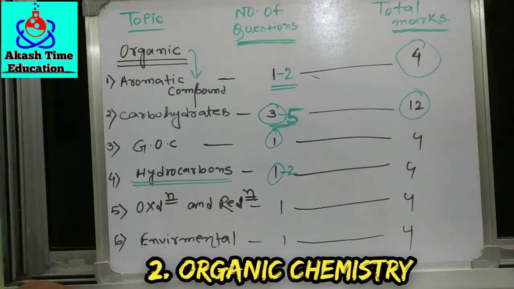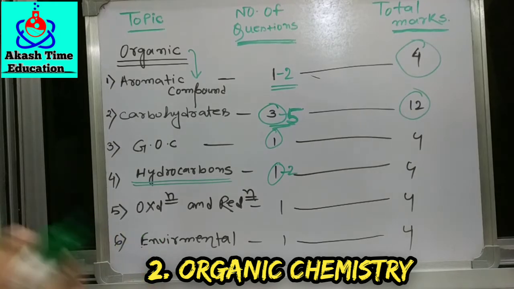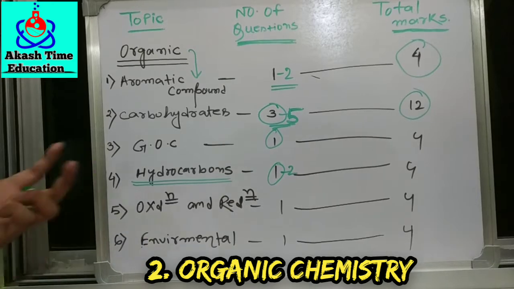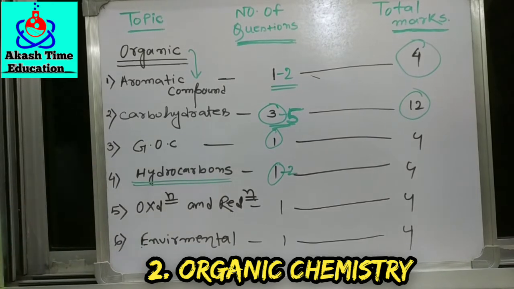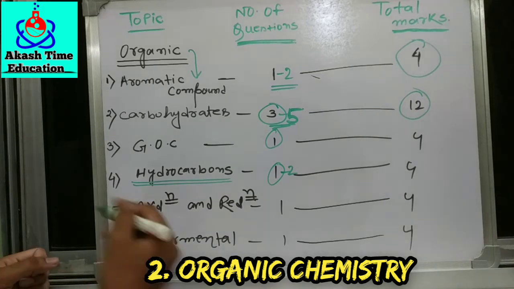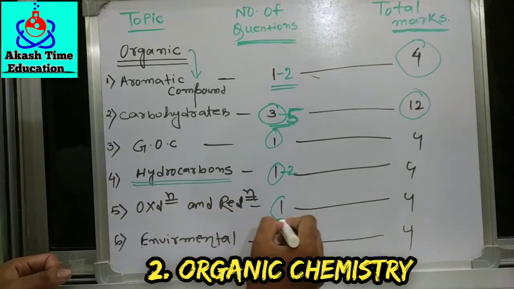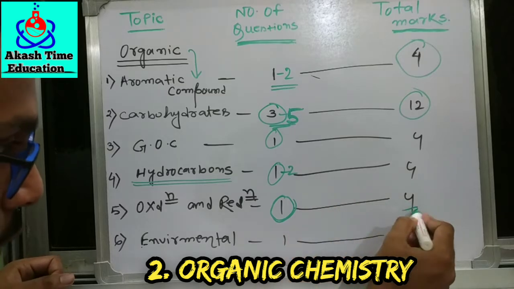Next, that is the oxidation reduction. This is also a chemical reaction based question. For chemical reaction based questions, you just have to know the mechanisms. You need to know the product and the reactant, all these things. If you only know that, you cannot reach the questions in the JEE Main exam. You have to know the mechanism. From the mechanism point of view, you get one question which carries 4 marks.